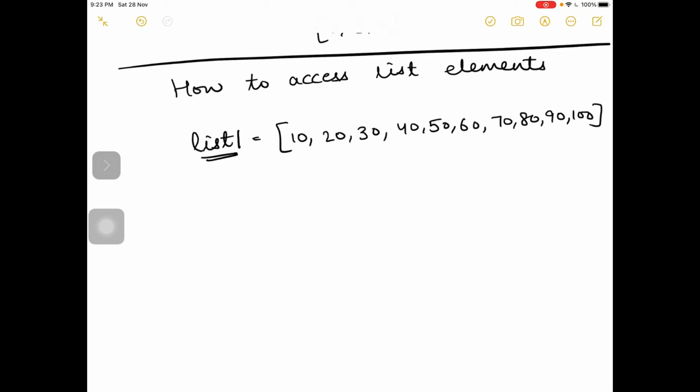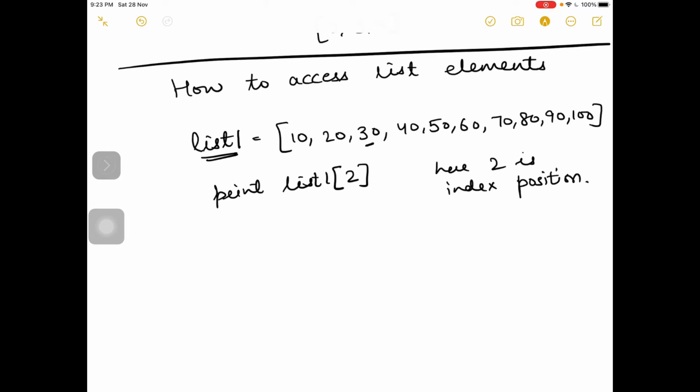If I want to access only 30, I will write print list 1 of 2. What is 2? 2 is the index position. Here 2 is the index position.